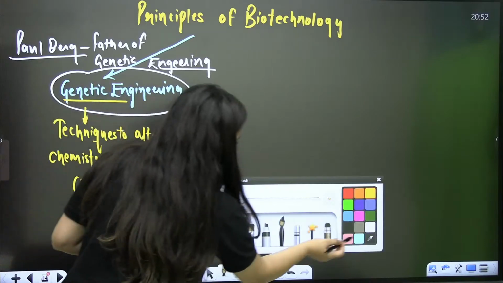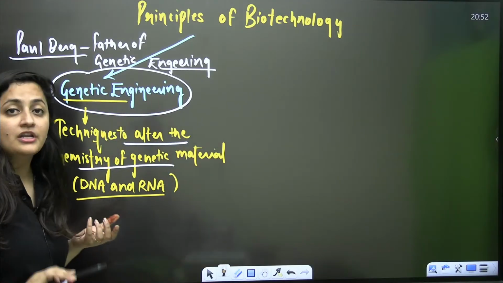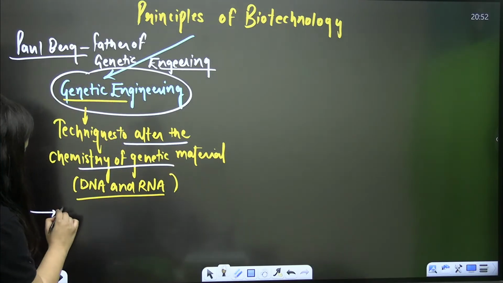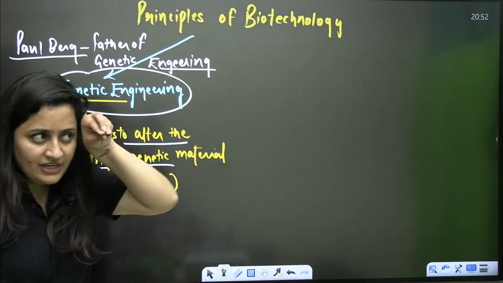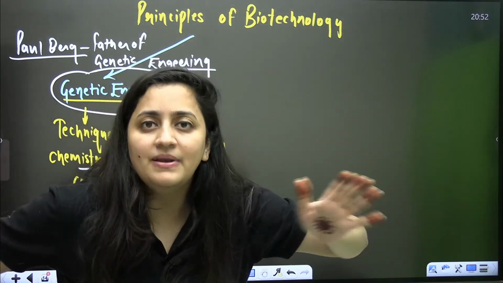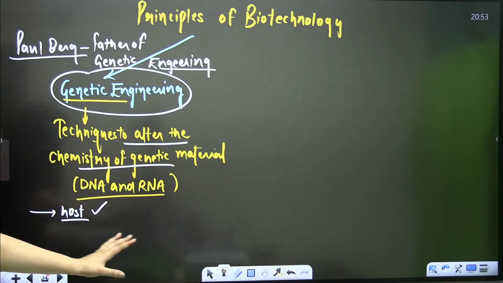And it is not the only step that we just need to alter the chemistry of genetic material. That altered DNA needs to be inserted in the host organism as well, right? We need to insert that into a proper host so that it can replicate there. Are you getting my point?